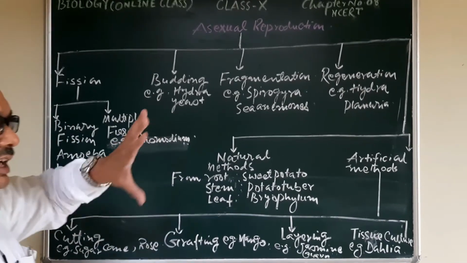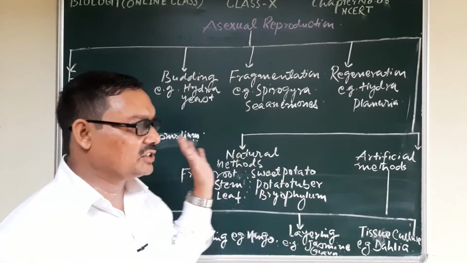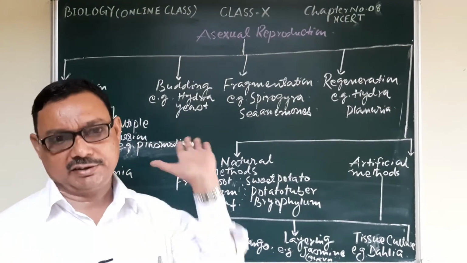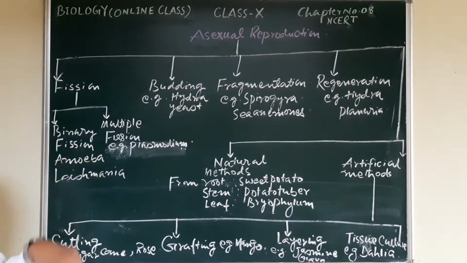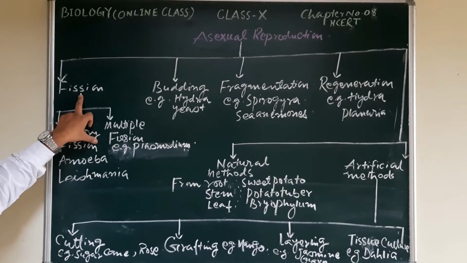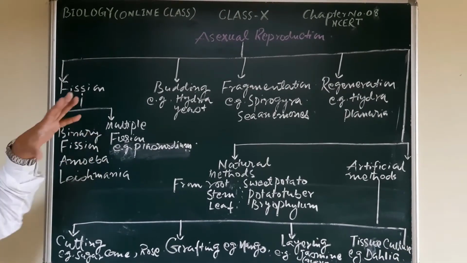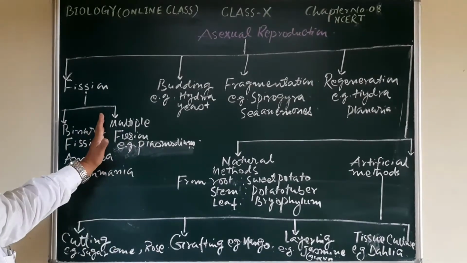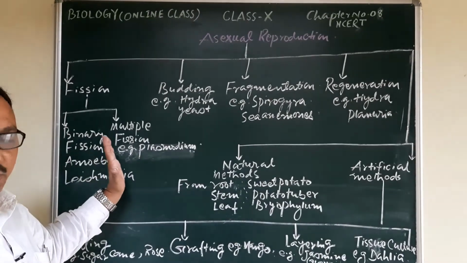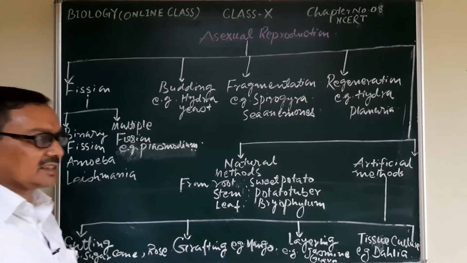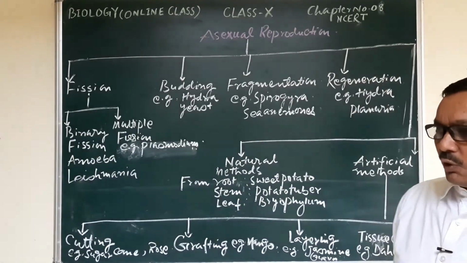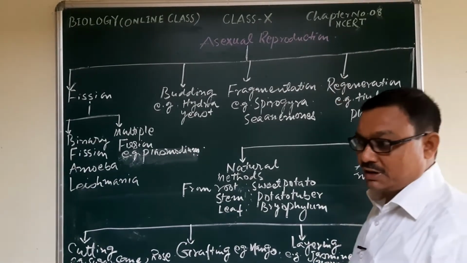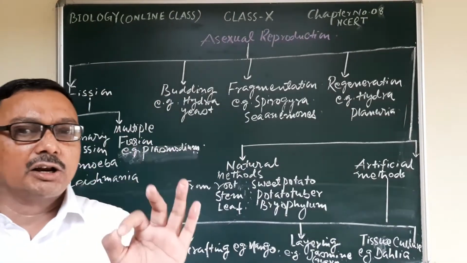Number two, an important feature of asexual reproduction is that the offspring produced by this method is genetically similar to the parent. Number three, the process of cell division followed in asexual reproduction is amitosis and mitosis.